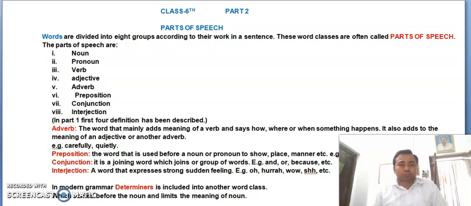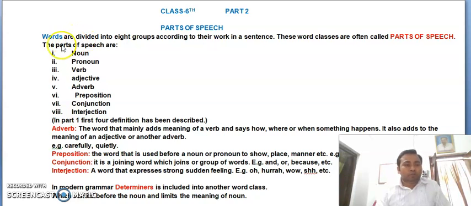Earlier, I have taught you about the first four definitions of it. I am repeating this once again for you, the definition of the parts of speech and its kinds.